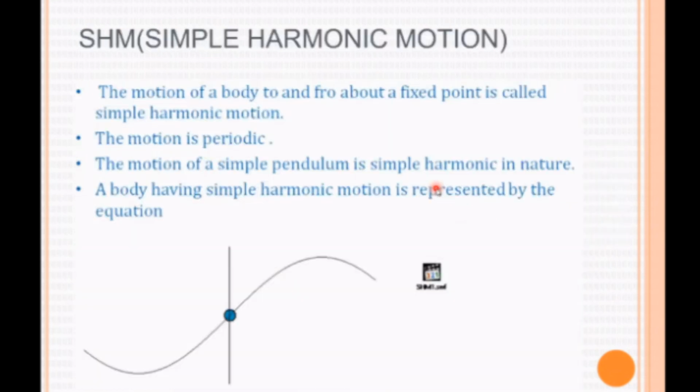Now we are going to see about simple harmonic motion. If the motion of the body is a to and fro motion about a fixed point, it is known as simple harmonic motion. So the vibration is having simple harmonic motion. Simple harmonic motion is a very fundamental physical parameter for vibration.